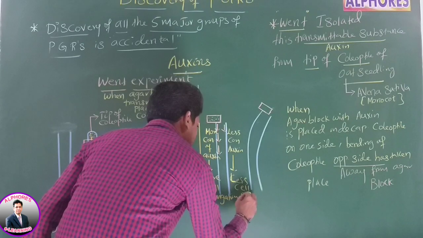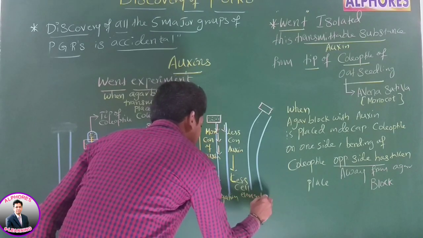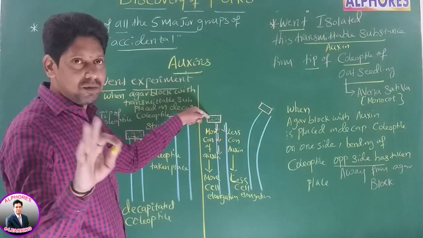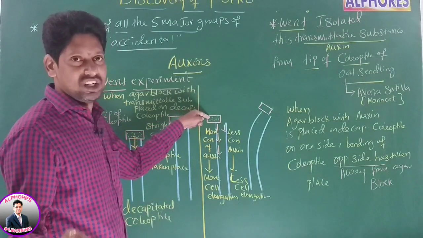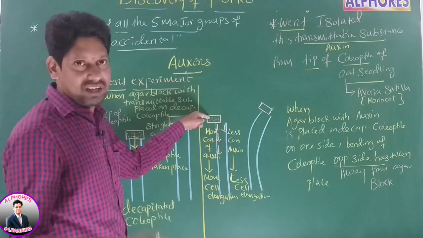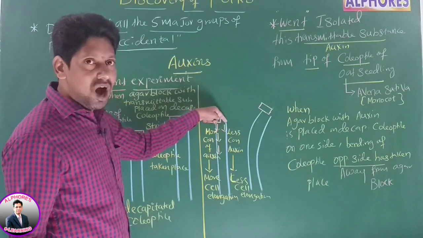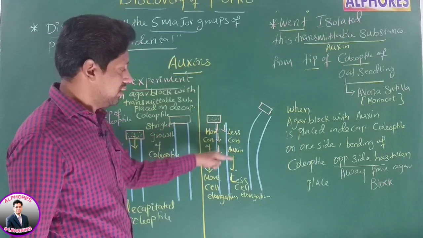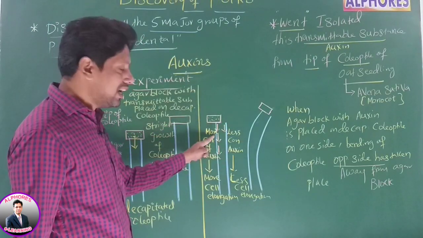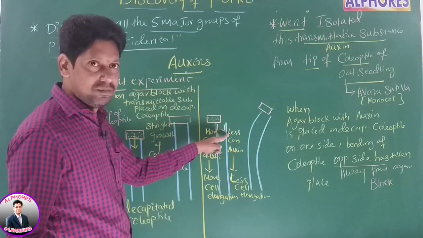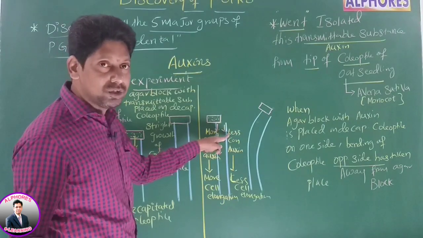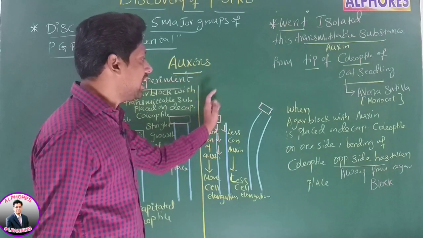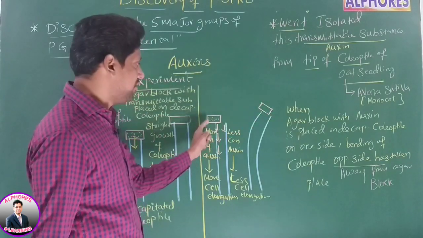Now you tell me, the side on which agar block is placed has more concentration, more cell elongation. The side opposite to agar block has less concentration, therefore less cell elongation. Therefore, is cell elongation on both sides same or not same? Not same. Due to this unequal cell elongation, the bending of coleoptile has taken place away from agar block.